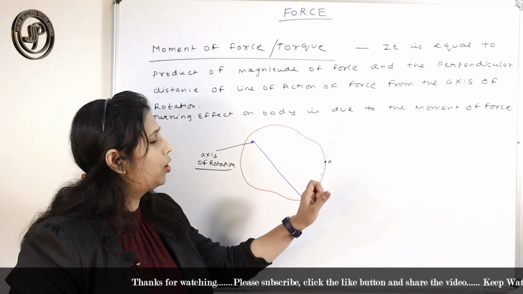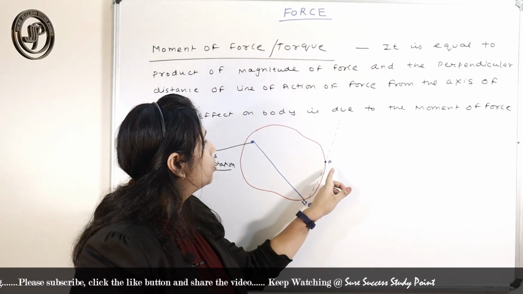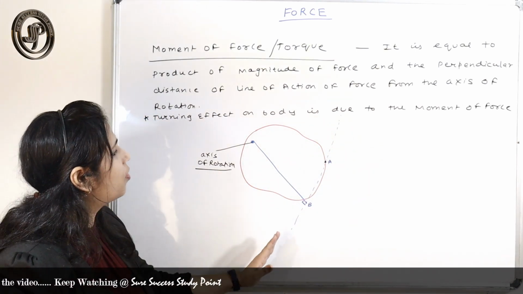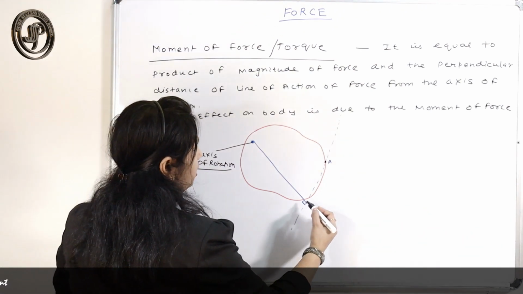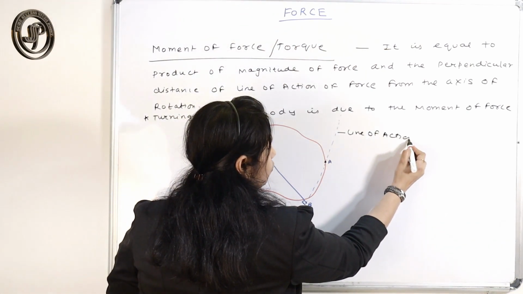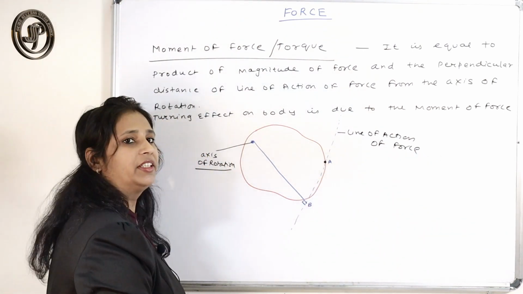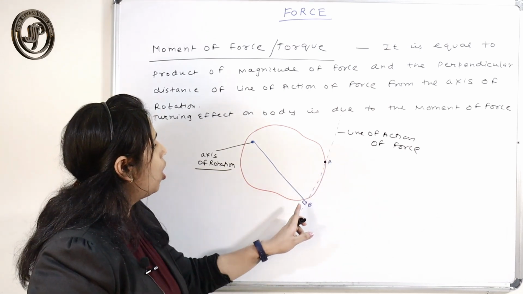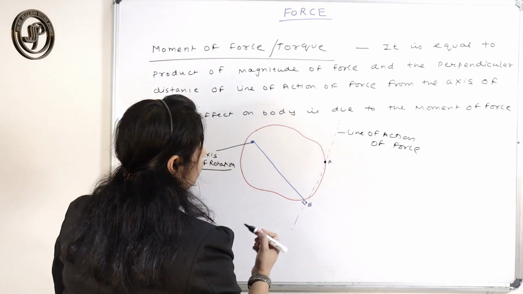That is the point of action of force, and the imaginary line drawn in the direction of the force is your line of action. The dotted line is the line of action of force, and that point of action can be transmitted along this line. So B is also a point of action of force.